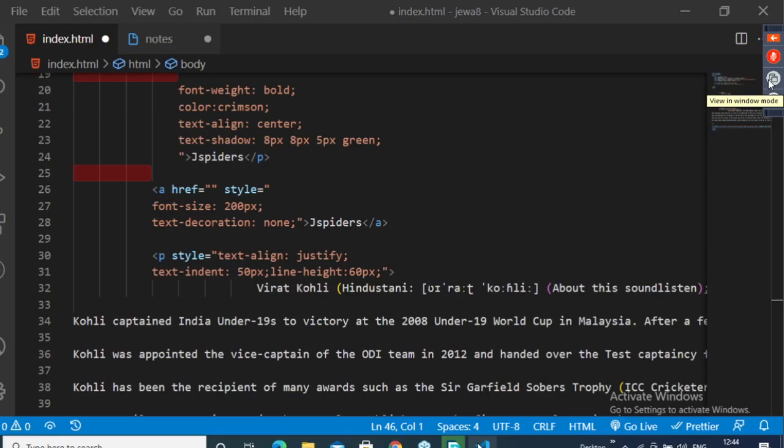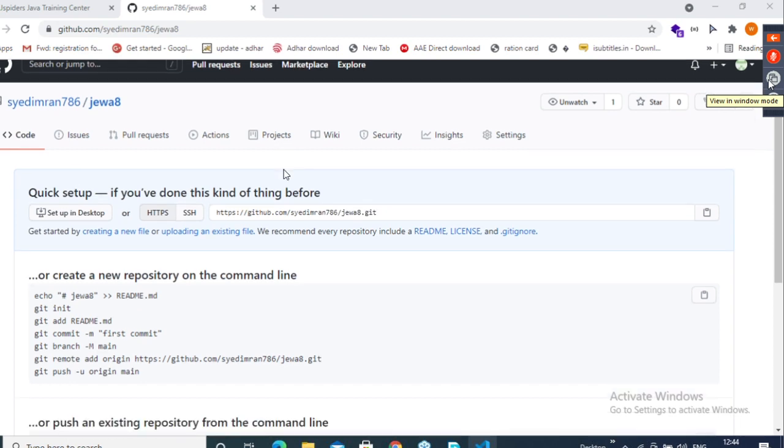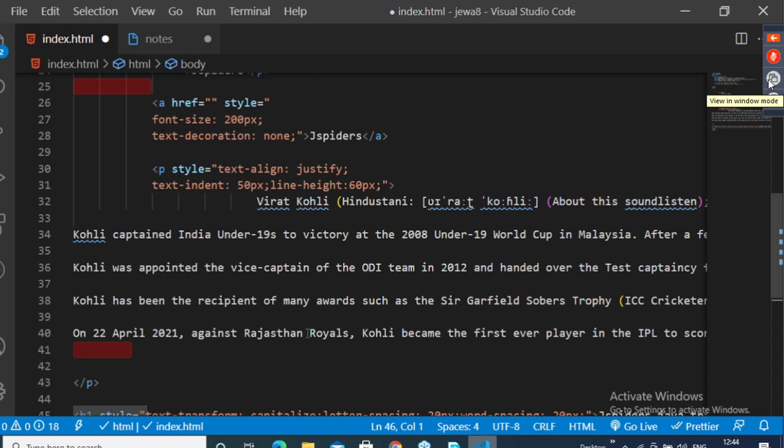Okay, observe here, I created one repository. See, this is my repository. Here JEWA8 is the repository. How to search for this repository, you will get to know. Clear? Now I'll go here. This full folder I'm going to update now.